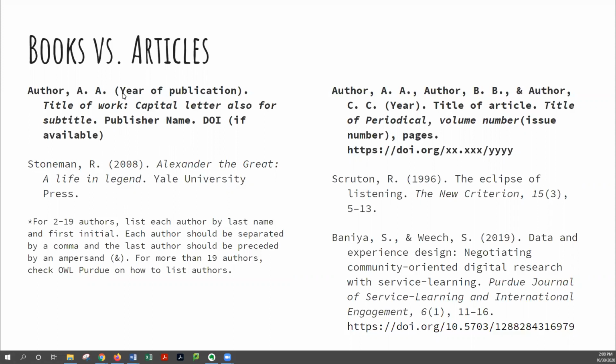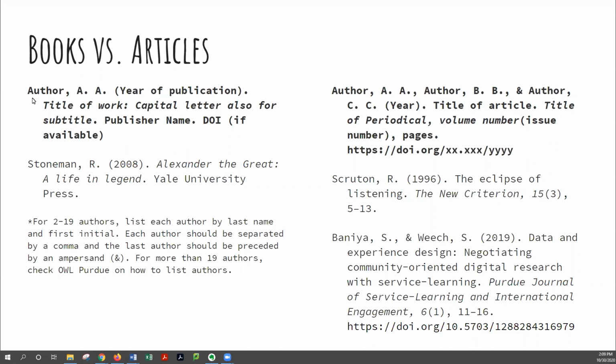The second difference is that the year of publication is going to be the second part of your citation, both for books and for articles, as you can see here. So for the case of books, that's this first citation I have here. You have the author's last name, their initials, then in parentheses, the year of publication, title, publisher name, DOI if it's available. For the articles, it is the author, year in parentheses, title of article, title of periodical, volume number, issue number, pages, DOI if available.